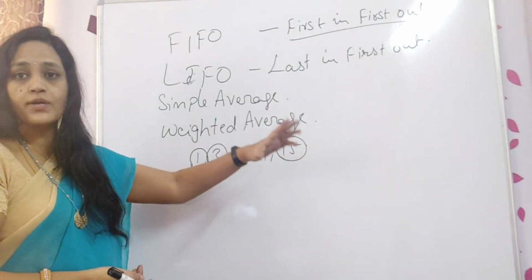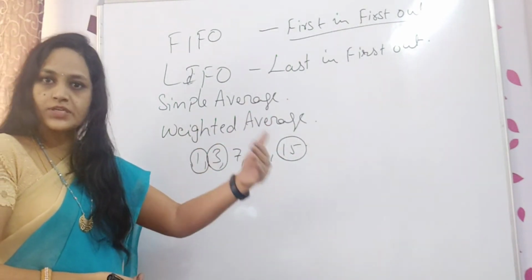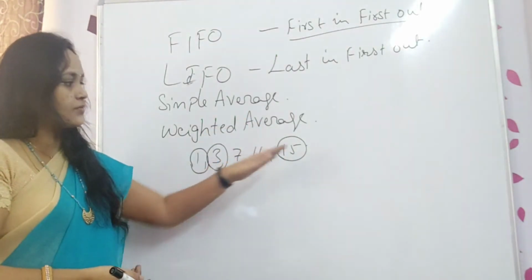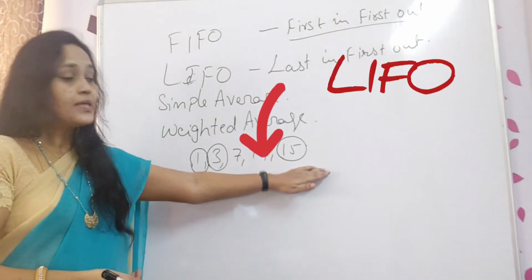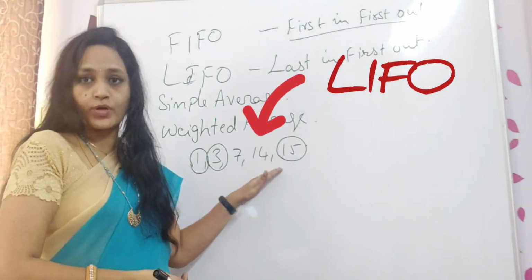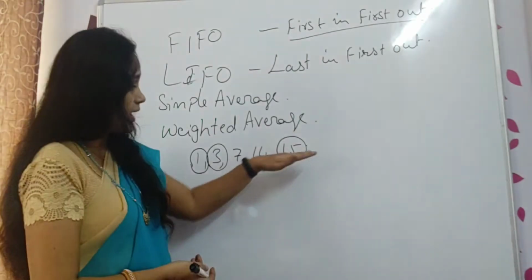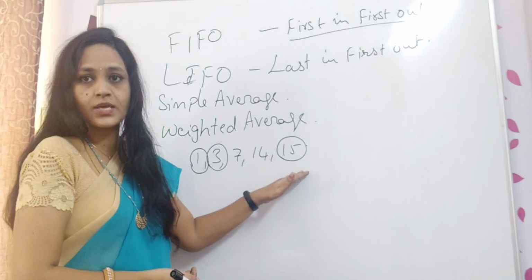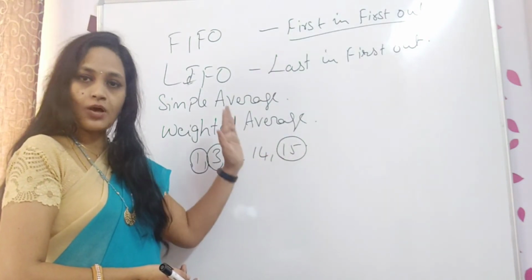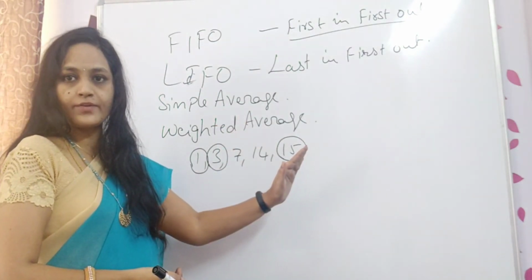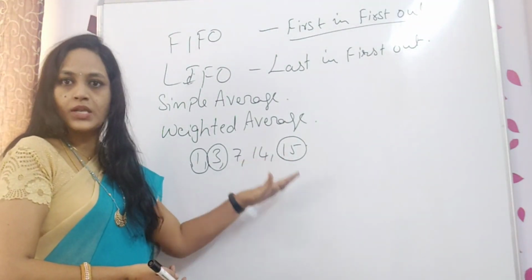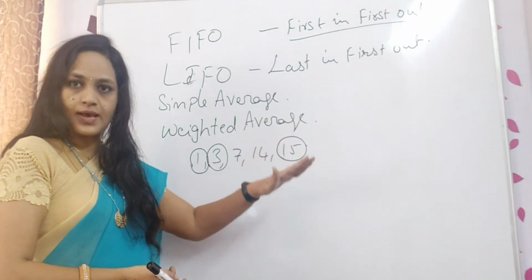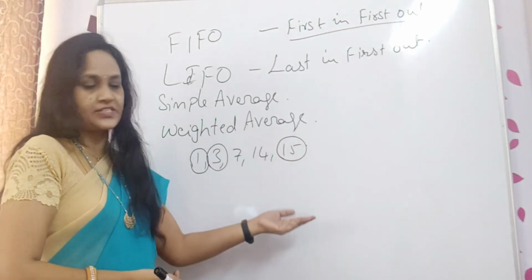On 15th what I have received, that I will send first, and after completing the total goods I received on 15th, then I will come to the 14th. Clear? I will complete 15th first. After completion of 15th, all the units were over, I have issued, then I will come to 14th. Understood? This is LIFO. Whichever comes last, that will be issued first.